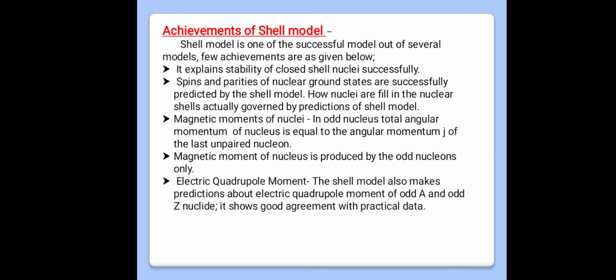Electric quadrupole moment. The shell model also makes predictions about the electric quadrupole moment of odd A and odd Z nuclides. It shows good agreement with practical data. As we saw in the above point, the magnetic moment of the nucleus is produced by the odd nucleons only. Similarly, the shell model also makes predictions about the electric quadrupole moment of odd A and odd Z nuclides. Means as a nucleus has a magnetic moment, similarly it also has an electric quadrupole moment.